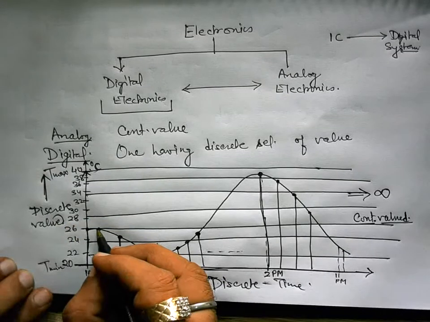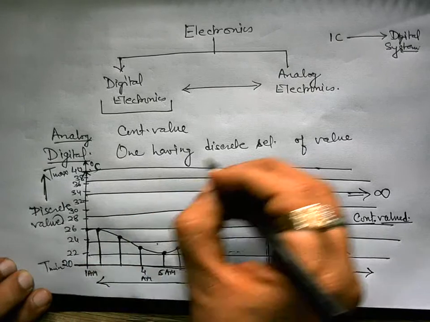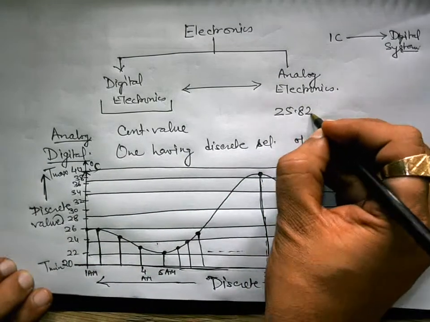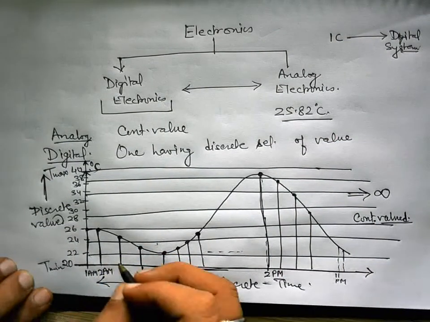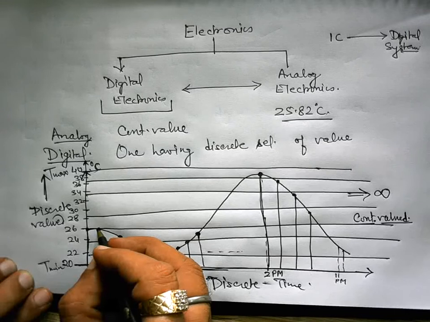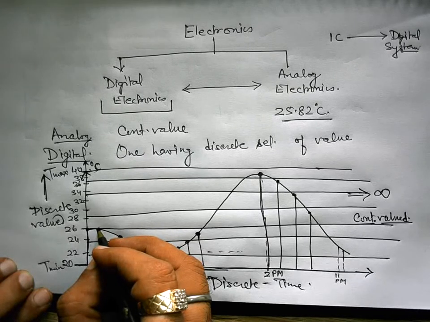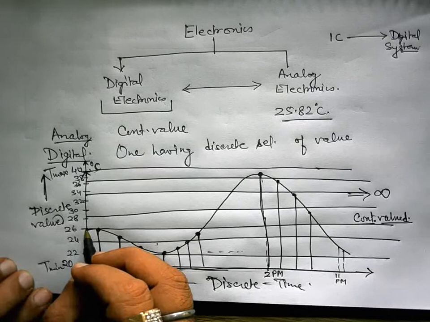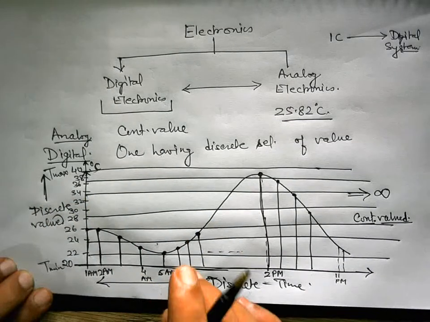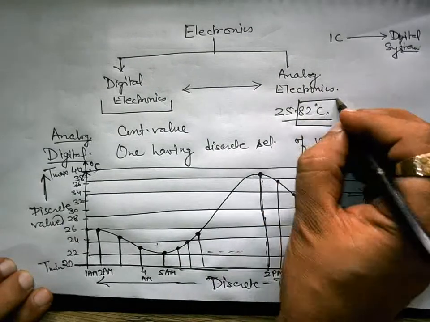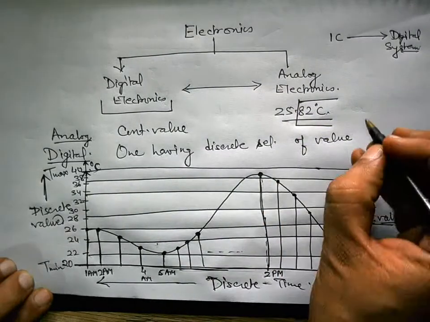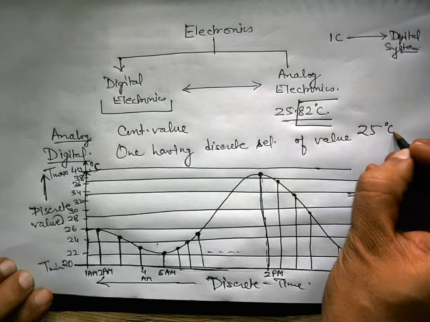For example, suppose at this moment the temperature was 25.82 degrees Celsius, say at 2 a.m. The true temperature which was recorded in continuous time was 25.82 degrees Celsius. Now if I assign a discrete value for all the samples and we simply omit the value which comes after the decimal, then we are left with only 25 degrees Celsius.